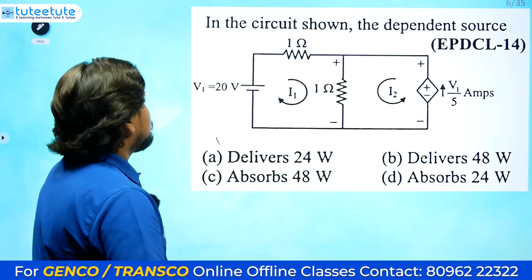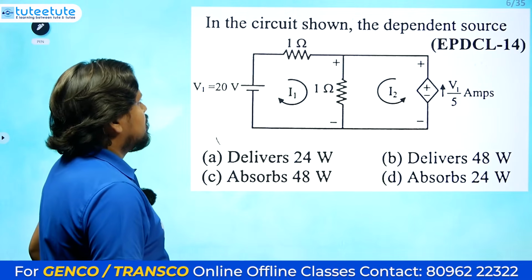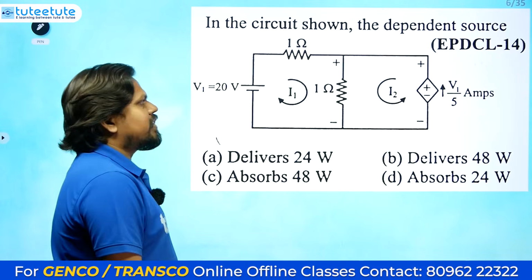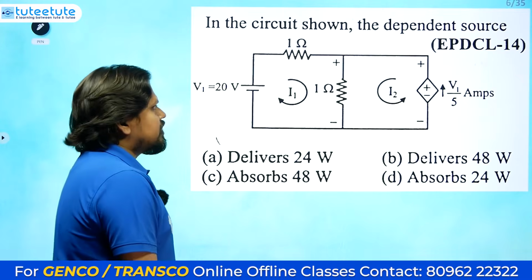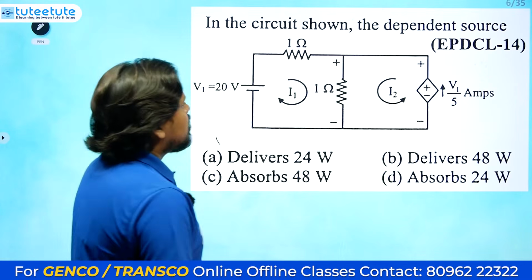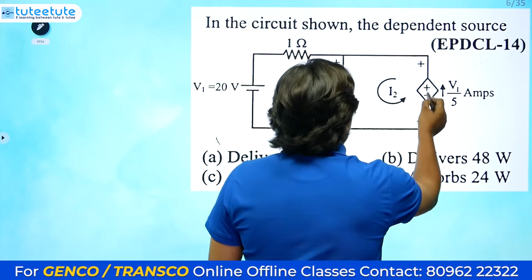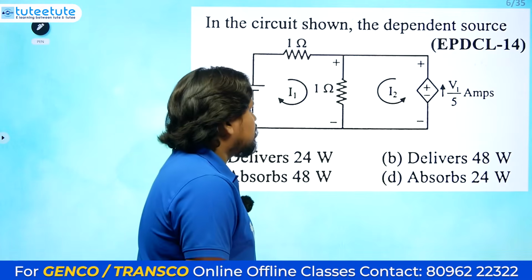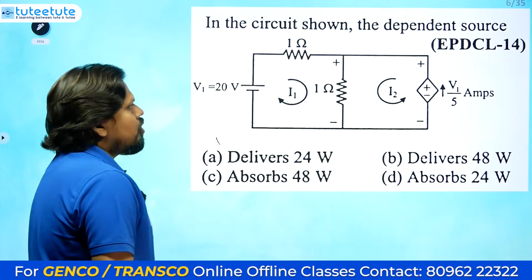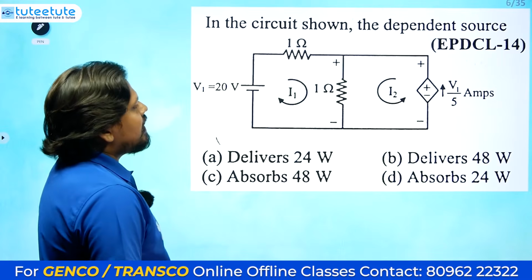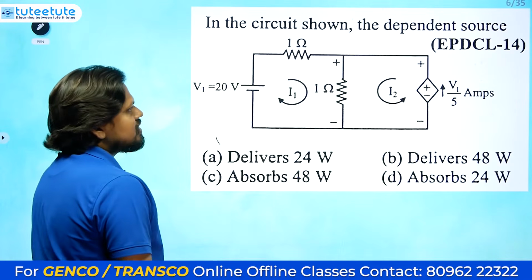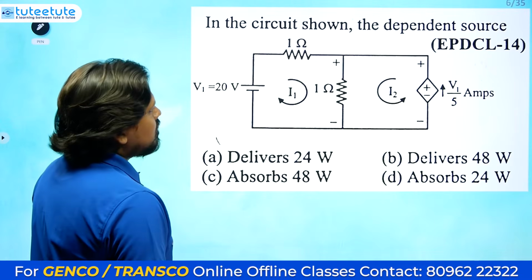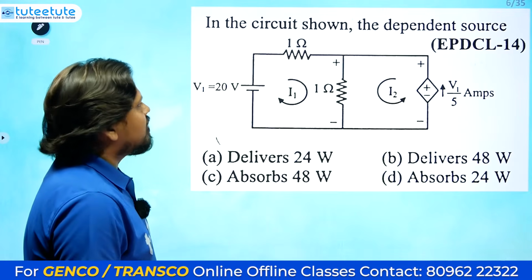Okay, next one. In the circuit shown, the dependent source delivers some power or absorbs some power, that's what they are asking. This is a simple circuit with two meshes, and this is the dependent voltage source. They have mentioned a current, but leave it, no problem. They are asking how much power is delivered by that source. Let's consider this as a voltage source only, with voltage value V1 divided by 5.